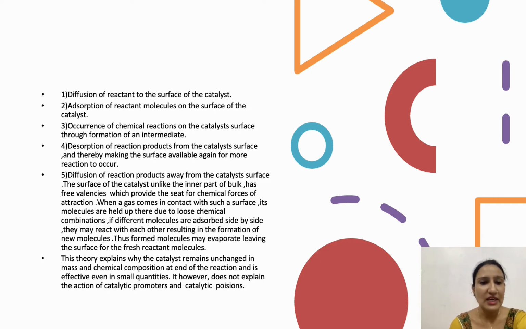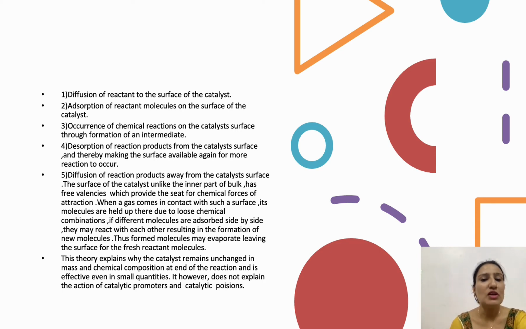The surface of the catalyst, unlike the inner part of the bulk, has free valencies, which provide the seat for chemical forces of attraction. When a gas comes in contact with such a surface, its molecules are held there due to loose chemical combinations. If different molecules are adsorbed side by side, they may react with each other, resulting in the formation of new molecules.